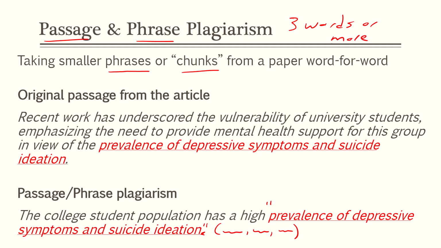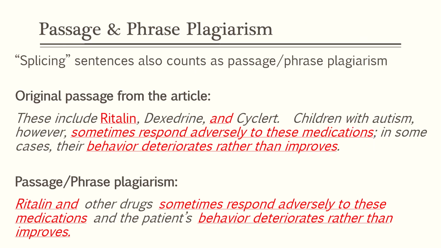how to not verbatim plagiarize. Now, another form of verbatim plagiarism that we sometimes see is a form of plagiarism that we can also call passage and phrase, but more of a splicing variety. And this splicing variety is where we take an original sentence. So let's examine what's in the original article, right? We've got this part here from the original article, and we can see how these include Ritalin. They're giving the names of a bunch of different medications, talking about autism and those kinds of things.